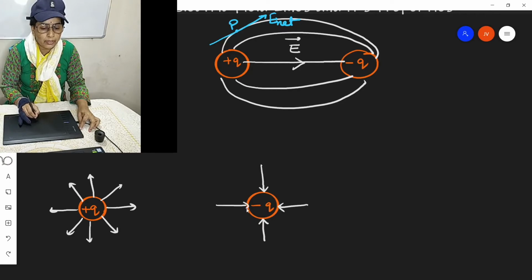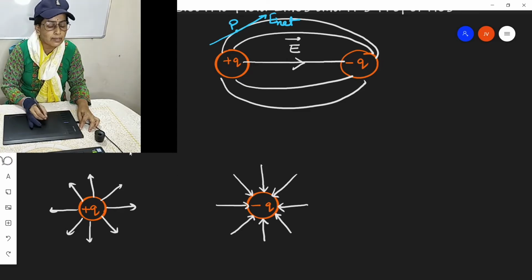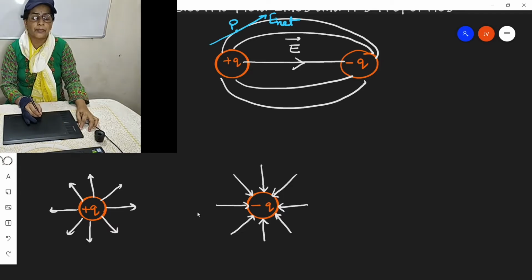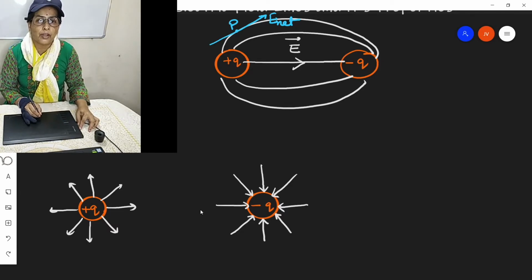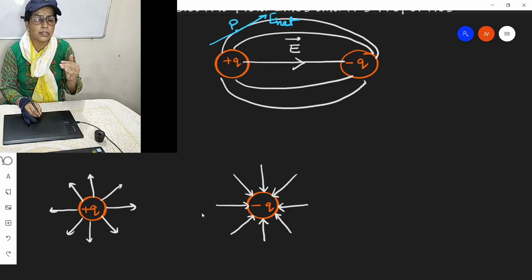That means electric field is directed from positive electric charge to negative electric charge, and in the absence of negative electric charge, the direction of electric field is positive to infinity or infinity to negative electric charge.